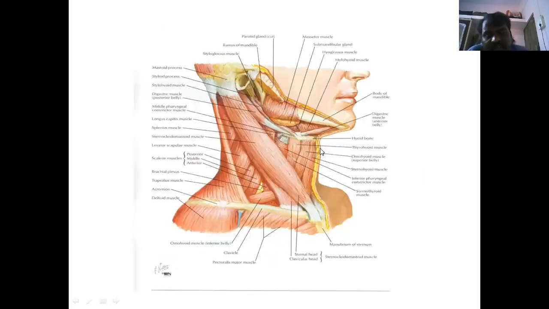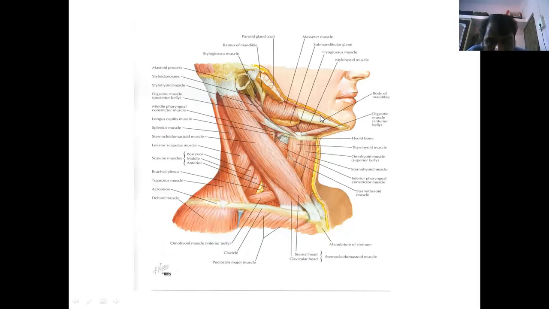See here, after separating the skin and superficial fascia, next we can identify the muscles. This is the digastric, anterior belly, posterior belly of the digastric, the submandibular region. That is also called the digastric triangle. This is the muscular triangle. Here we can identify the submental triangle. This is the carotid triangle. Carotid, submandibular, submental, muscular triangle. This area fully is known as the anterior triangle of the neck region.